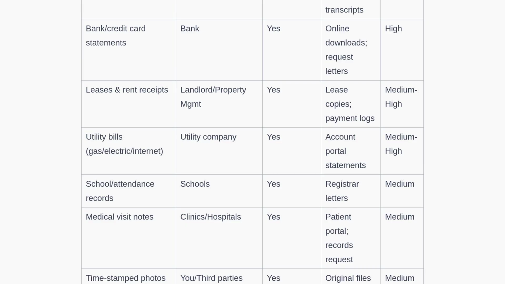Use this matrix to prioritize evidence. Payroll and IRS records, along with bank statements, provide strong, third-party timestamps. Housing and utility records corroborate continuous presence. Educational and medical records add additional verifiable timestamps. Time-stamped photos should be supported with original metadata and witness affidavits. Transit, toll, and gig work logs help fill gaps. Aim for a multi-source, month-by-month set covering each alleged crossing window.